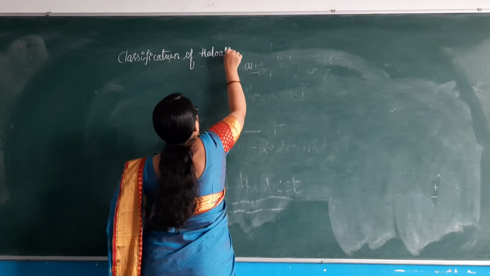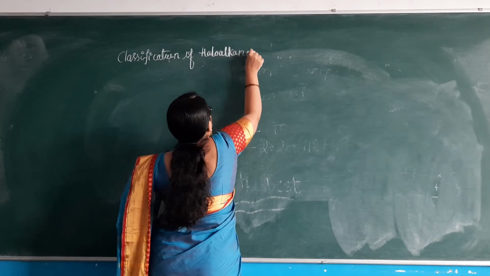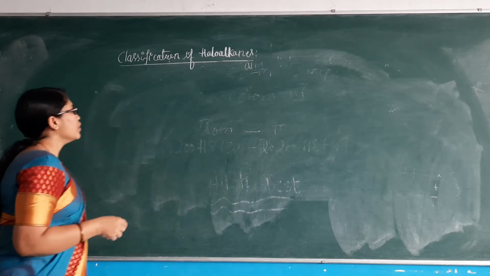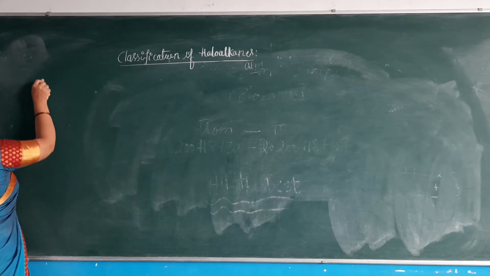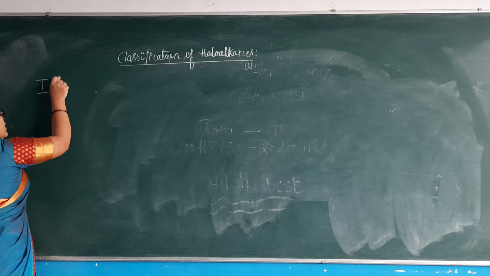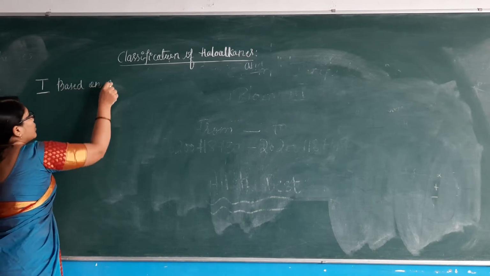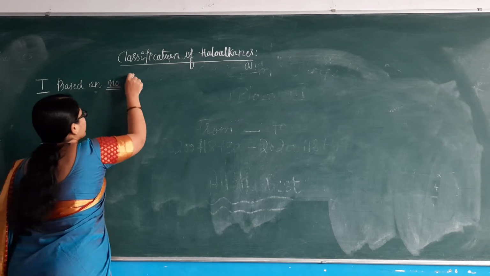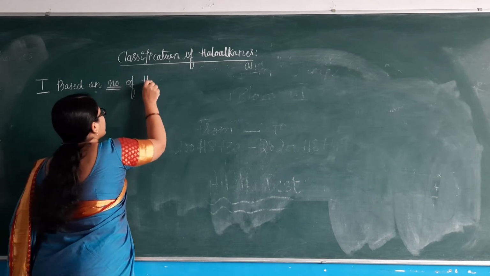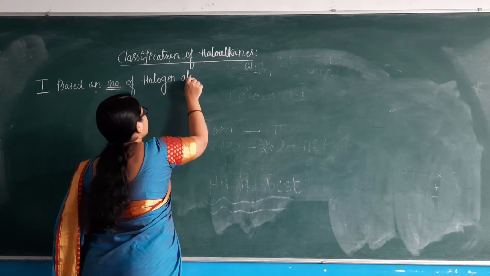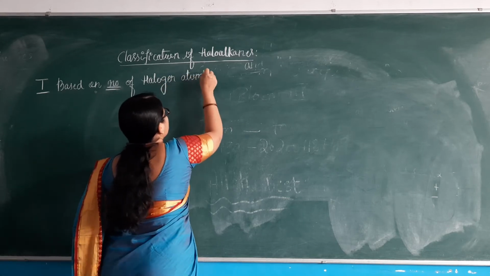They are classified mainly on the basis of the number of halogen atoms present. First classification: based on the number of halogen atoms present.